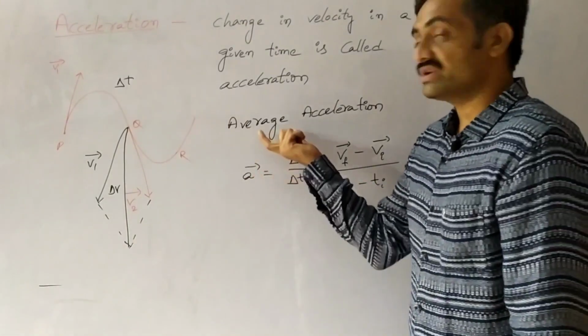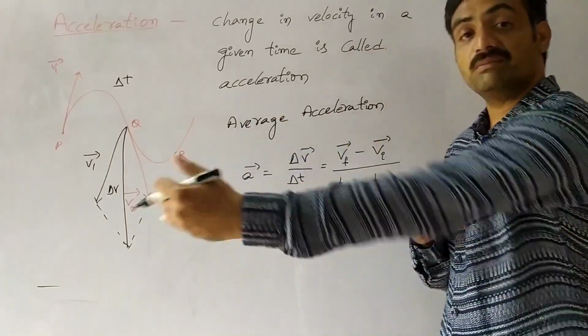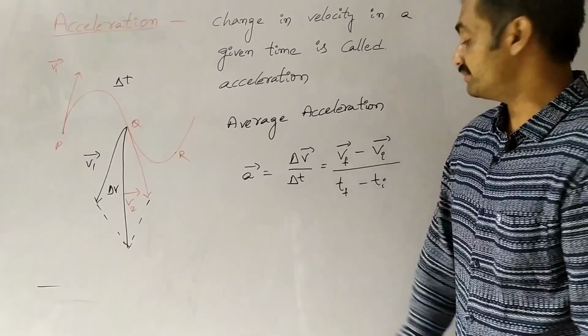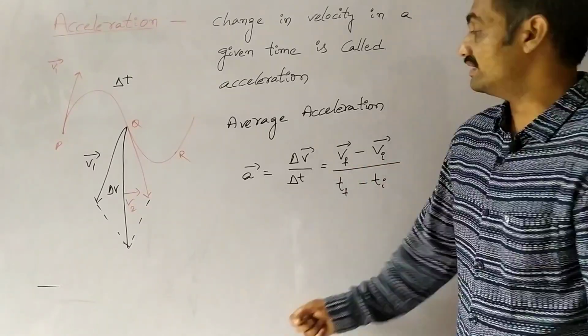It represents average acceleration for the complete path, based on initial velocity and final velocity.